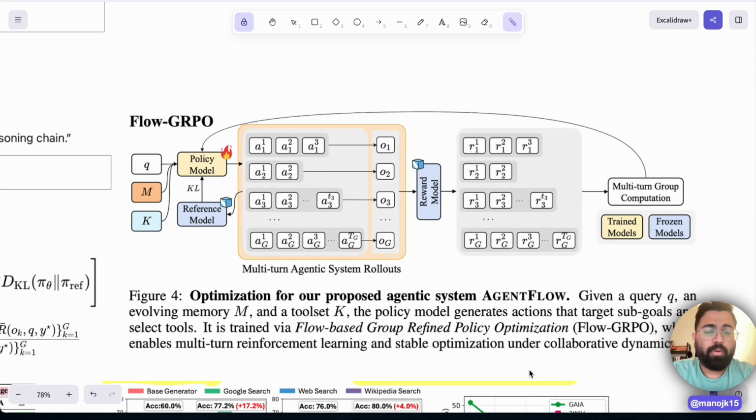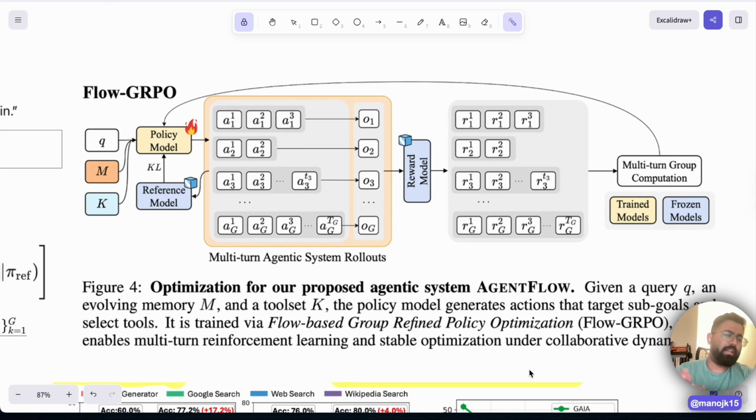So the Flow-GRPO basically is, this is just reinforcement learning, like the normal policy optimization. But the best part of it comes when it's called GRPO, group relative policy optimization. What does this mean? Given a query, given a memory, which is very blank in the beginning, and given the toolset, going to the policy model or the planner basically, this planner generates multiple outputs. So it can generate G responses.